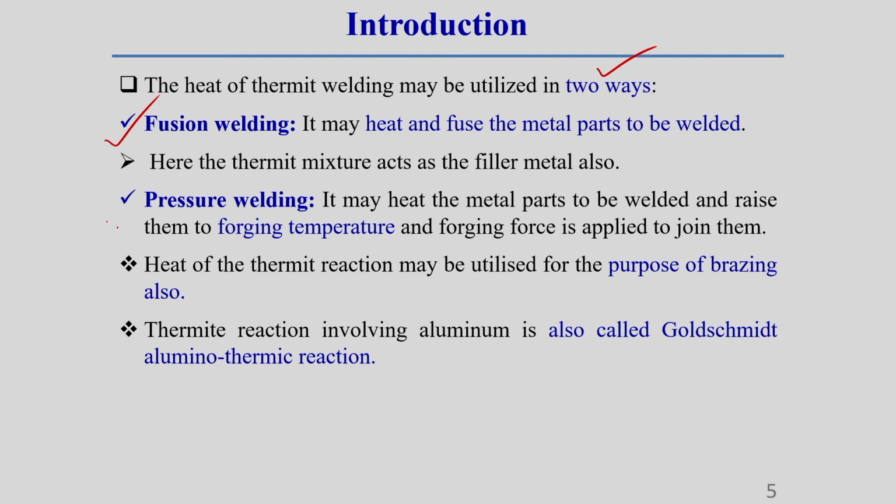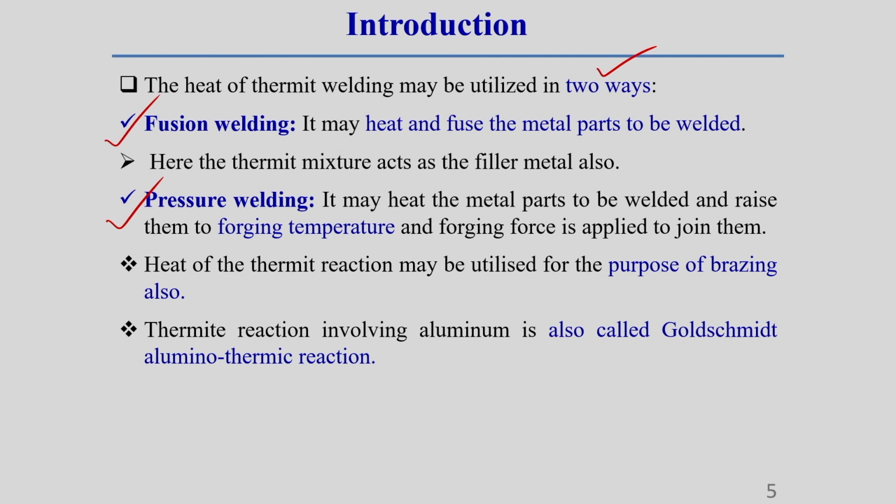Okay. And now in pressure welding, the metal parts are heated side by side. The temperature rise by this thermit mixture, whatever temperature we are getting, we can utilize to raise the temperature of the parent metal within the range of forging temperature.